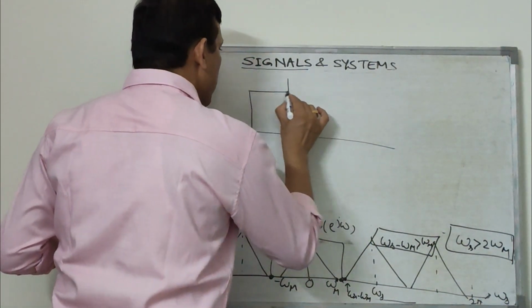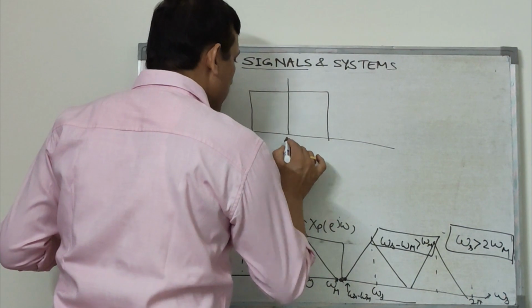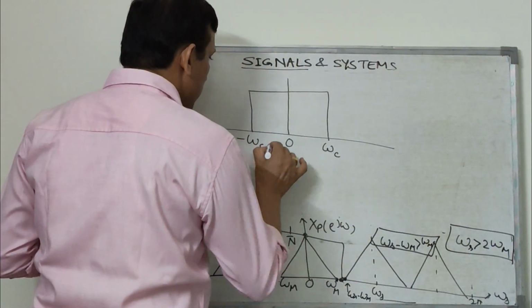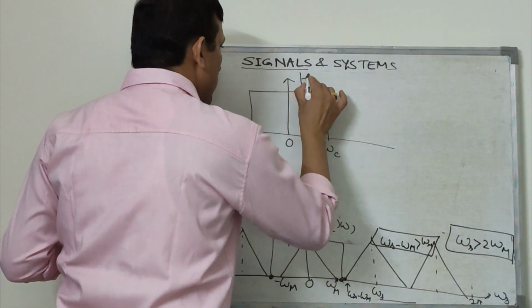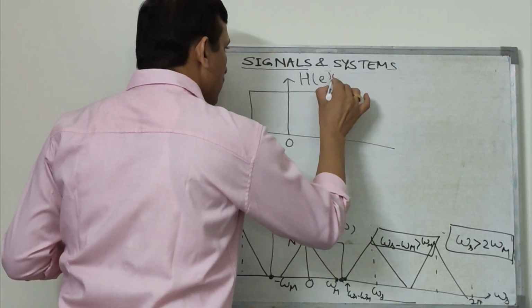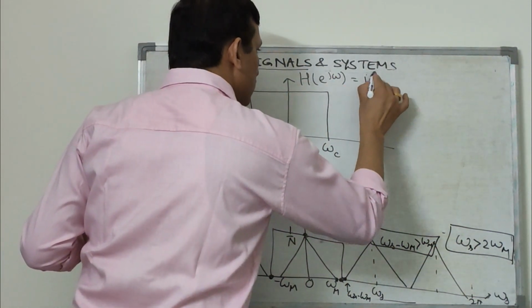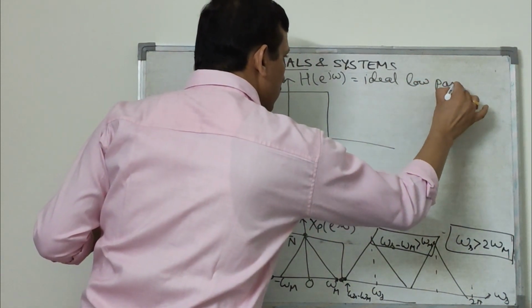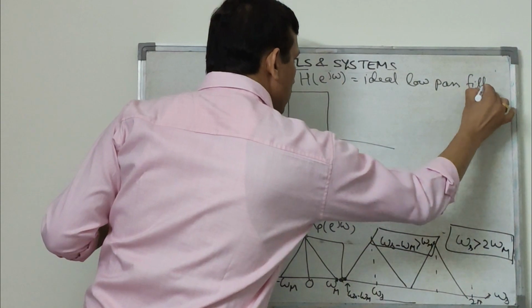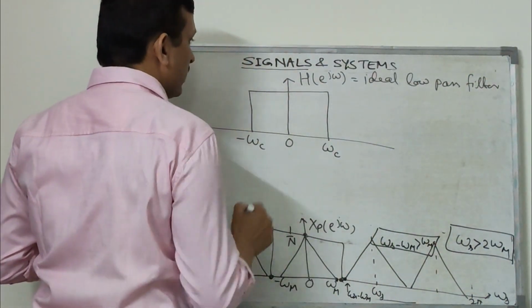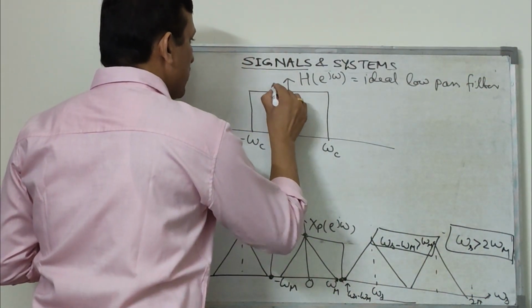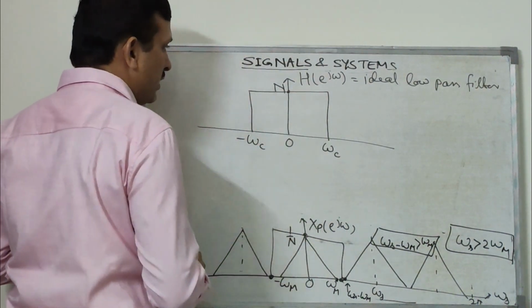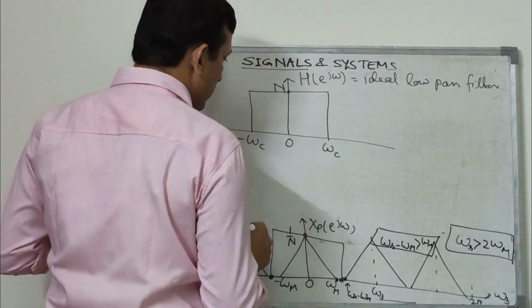Let this ideal low pass filter have cutoff frequency omega c, with magnitude n, so that this n and 1 by n will multiply and give the value 1, that is, the pass band will have the value 1.